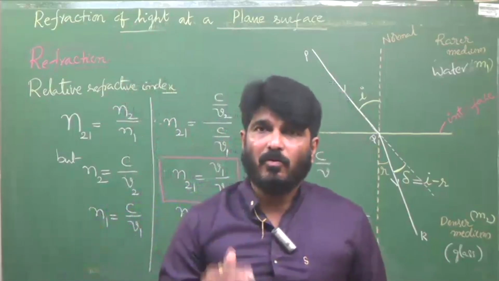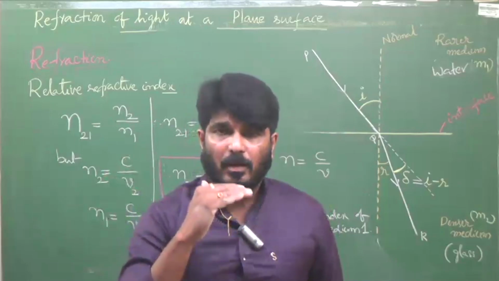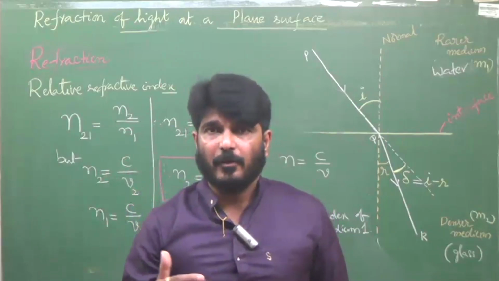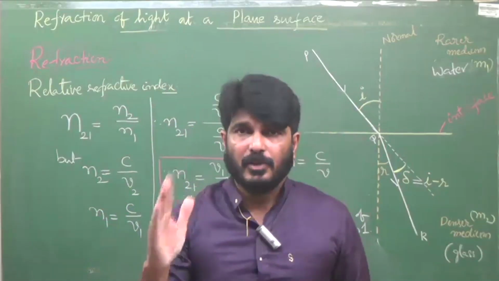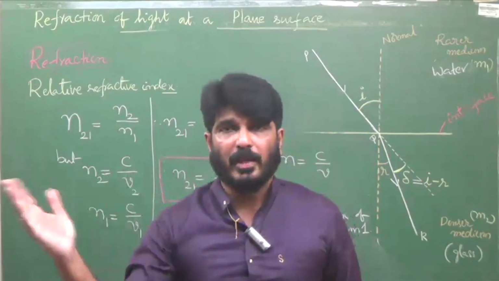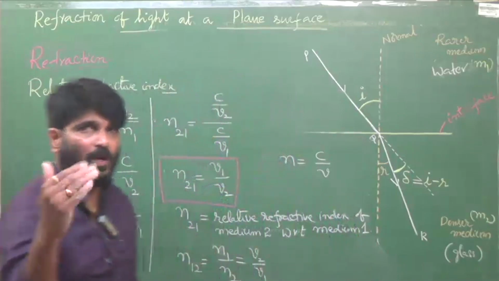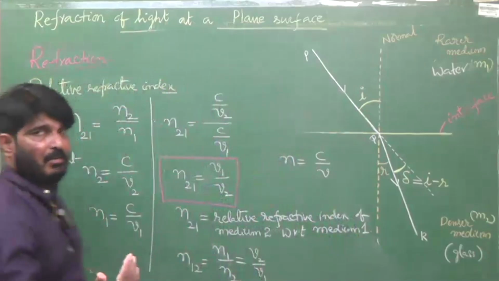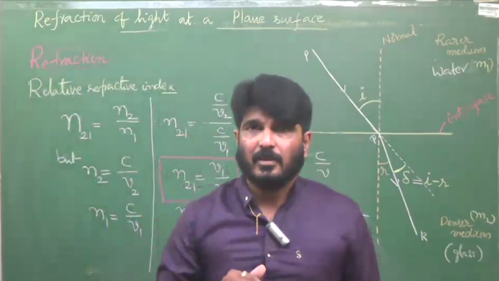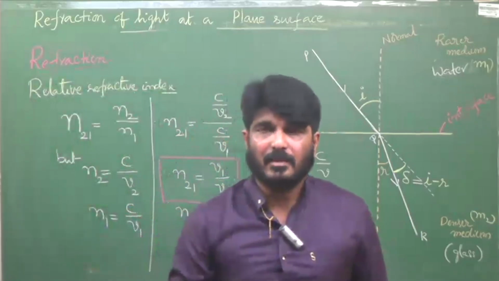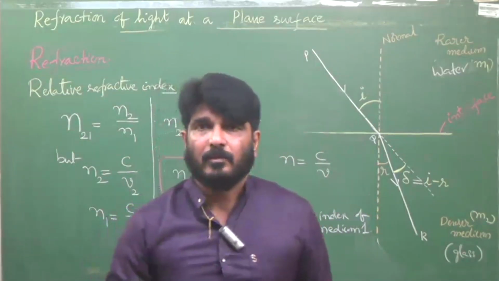For air also it is almost 1, but slightly greater than 1. Absolute refractive index of air is 1.00029, so 1.0003 we can consider, almost 1. But for any other medium other than those two, for glass, for water, for diamond, it should be greater than 1.